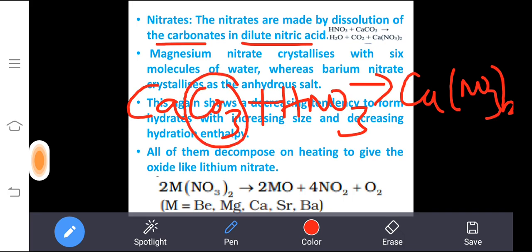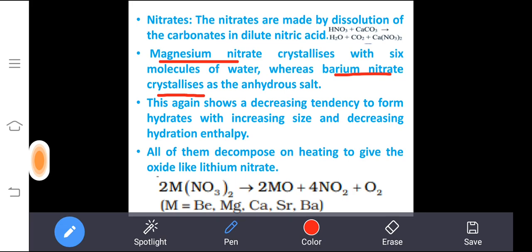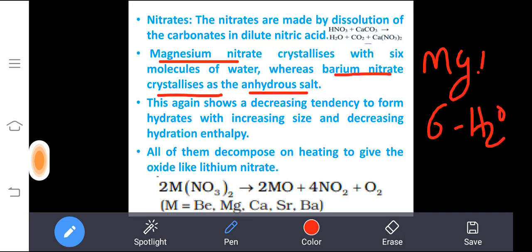Whenever there is a carbonate salt, it will liberate carbon dioxide, that you want to remember. Okay, then magnesium nitrate crystallizes with 6 molecules of water, whereas barium nitrate crystallizes as an anhydrous salt. The reason, you can also say in your own mind now. Magnesium nitrate crystallizes with 6 molecules of water, that is hexahydrate. The reason is that magnesium's size is small, so the hydration enthalpy will be more, so it will be hydrated with 6 molecules of water.